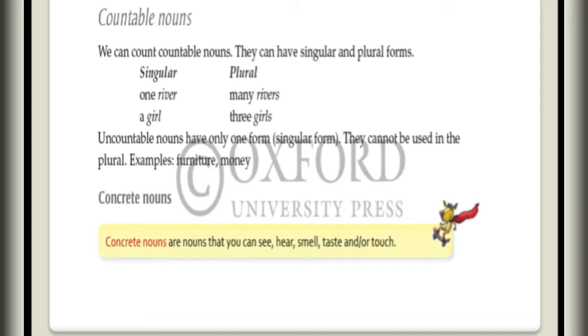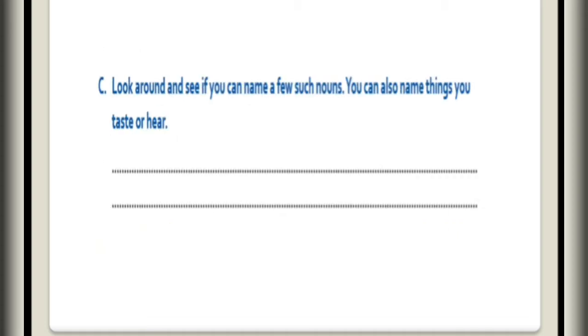Concrete nouns. Now, concrete nouns are the nouns that you can see, smell, taste, or touch. Means the five senses which you have already studied, which you can feel, which you can hear, which you can see. So those five senses are coming in these concrete nouns.